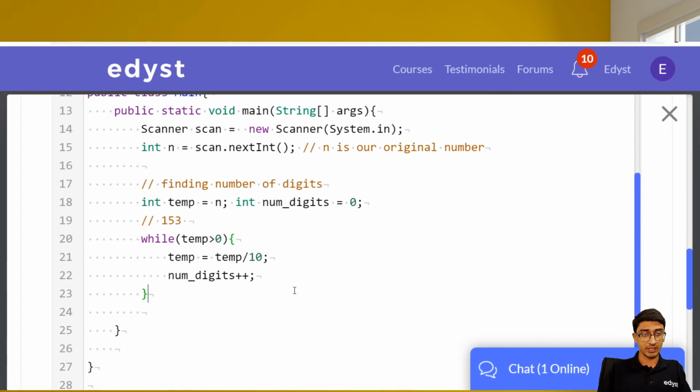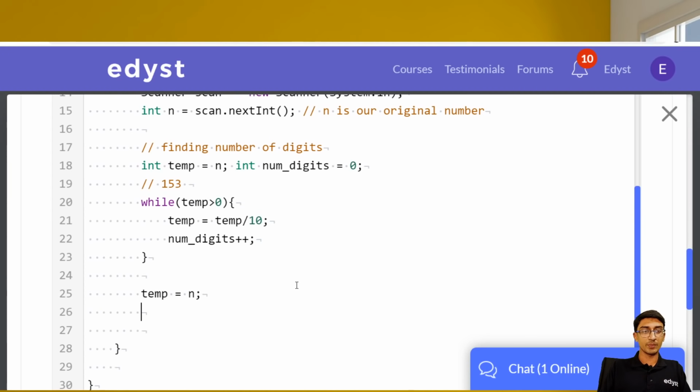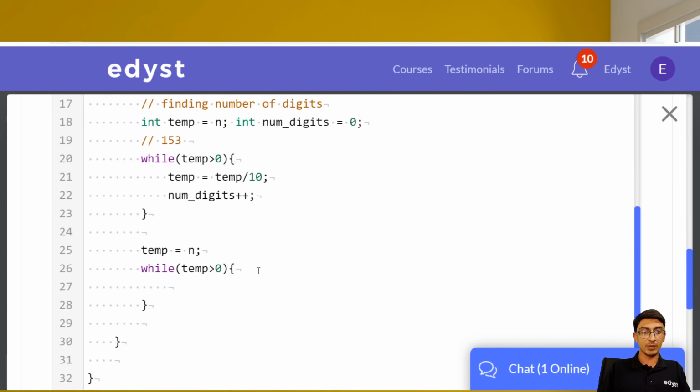Okay, alright. Let's again assign temp is equal to n. We will play around with temp, right? While temp is greater than 0, we'll again generate the sequence that we generated here. So for example, if we do temp is equal to temp divided by 10, what's going to happen first is, we are going to have 153, then 15, then 1, and then 0, right? What we need is 1, 5 and 3. We need these numbers separately.